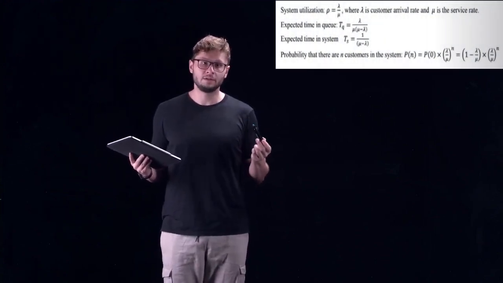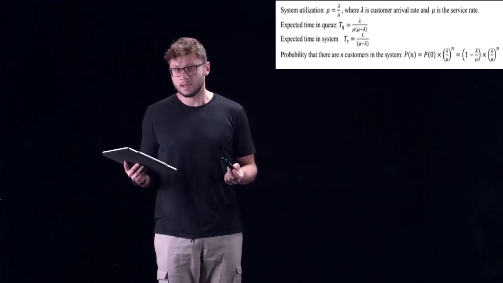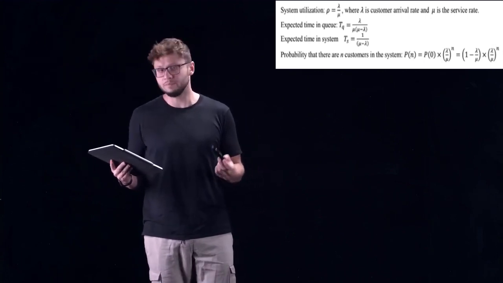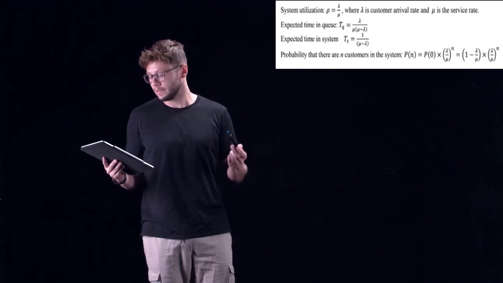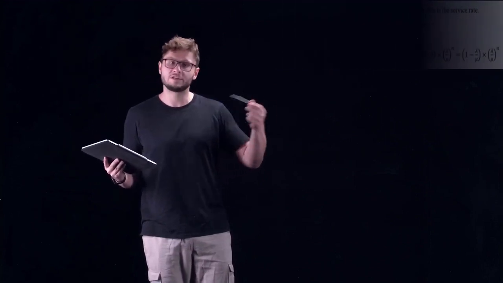Before we get started though, we should first figure out our values for lambda, which is our arrival rate of customers per hour, and our mu, which is our mean or average service rate of how many customers are being served per hour. So we should do this before attacking questions 5.1 through 5.4.